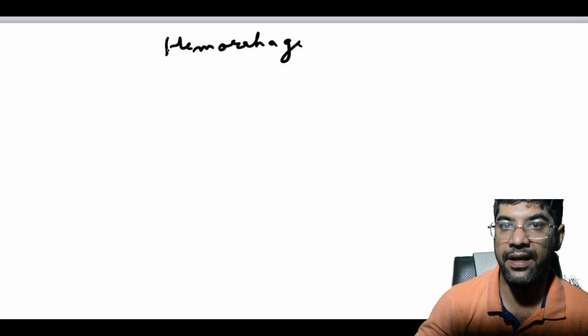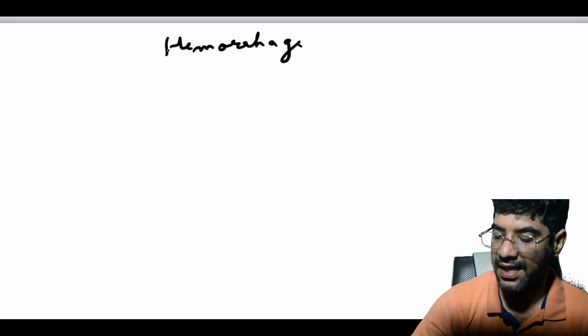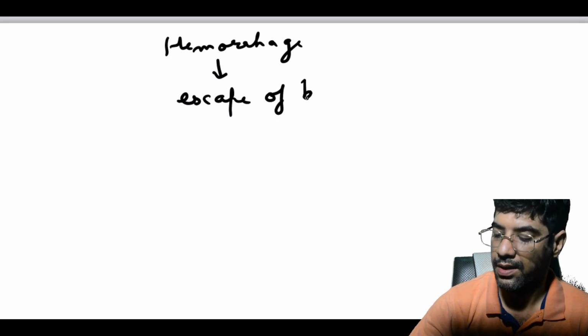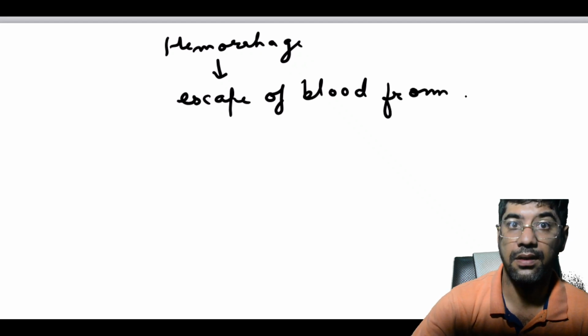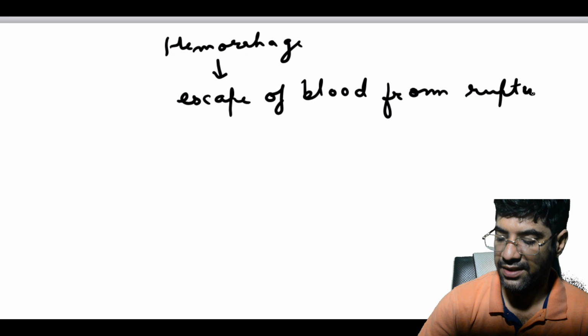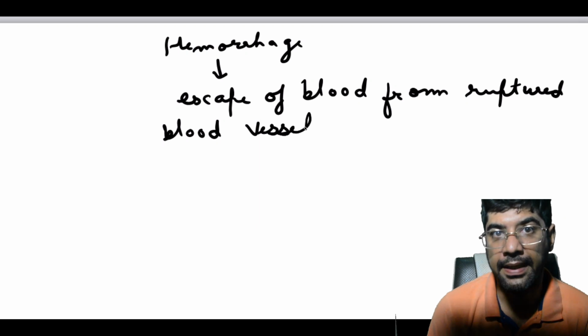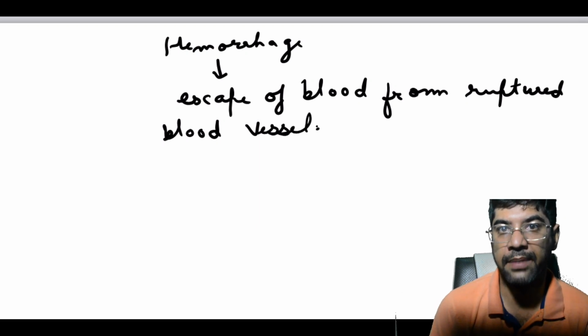Hemorrhage is defined as escape of blood from ruptured blood vessels. So managing bleeding is important to ensure patient safety and a successful outcome.